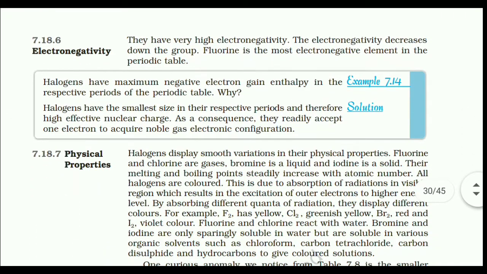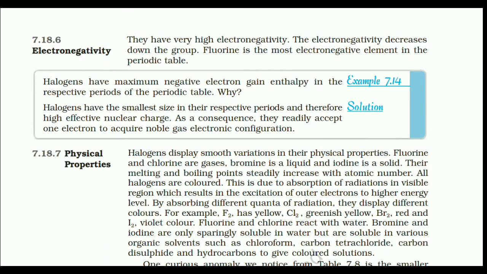7.18.6 Electronegativity. They have very high electronegativity. The electronegativity decreases down the group. Fluorine is the most electronegative element in the periodic table. Example 7.14. Halogens have maximum electron gain enthalpy in the respective periods of the periodic table. Why? Solution. Halogens have the smallest size in the respective period and therefore high effective nuclear charge. As a consequence, they readily accept 1 electron to acquire noble gas electronic configuration.